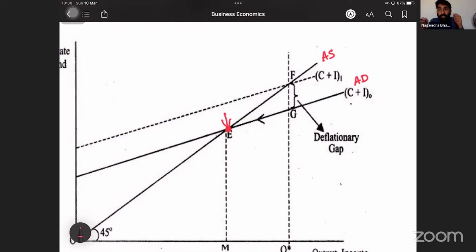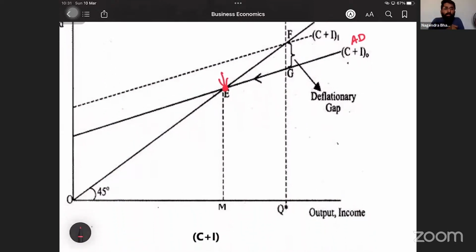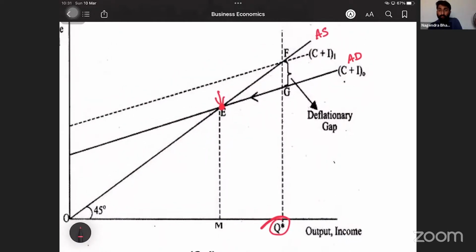But the nation has more capacity, children. The country has more capacity to produce. If they fully employ all their factors of production, then the actual output is this one, so that they can supply to this extent. They can supply to the extent of F.